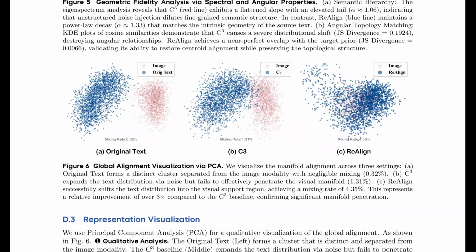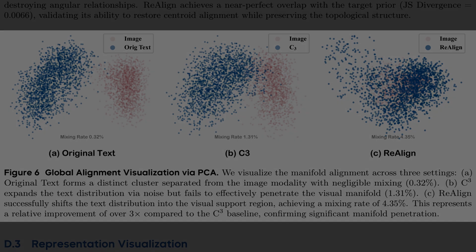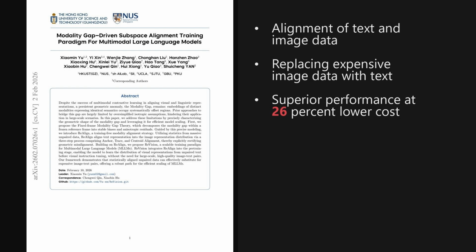Well, Figure 6 visualizes the actual manifold alignment using PCA, which projects the complex, high-dimensional data into visible clusters. In Panel A, the original text in blue forms a distinct group that is completely separated from the red image modality. Next, Panel B shows the C3 baseline, which expands the text distribution with noise but fails to overlap with the visual data. Finally, Panel C demonstrates that ReAlign successfully shifts the text into the visual support region, achieving a mixing rate of 4.35%.